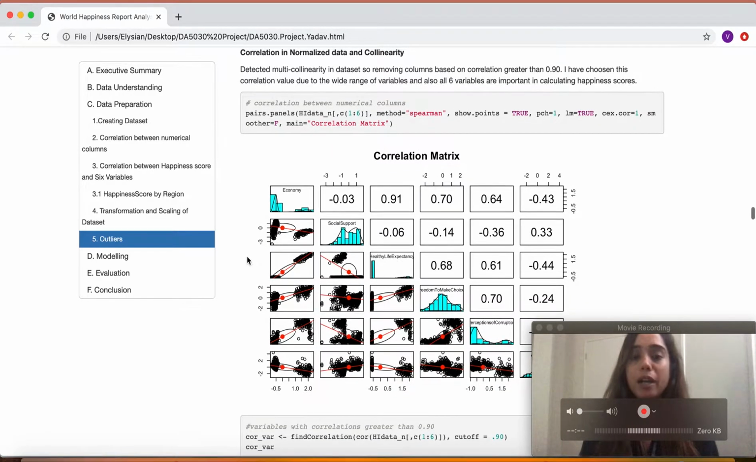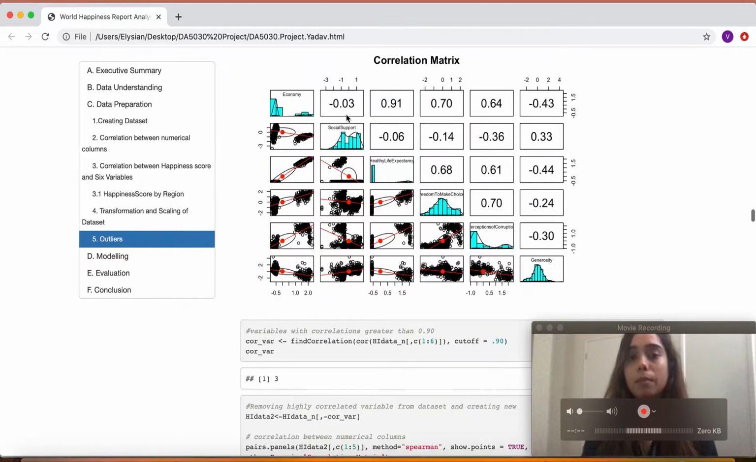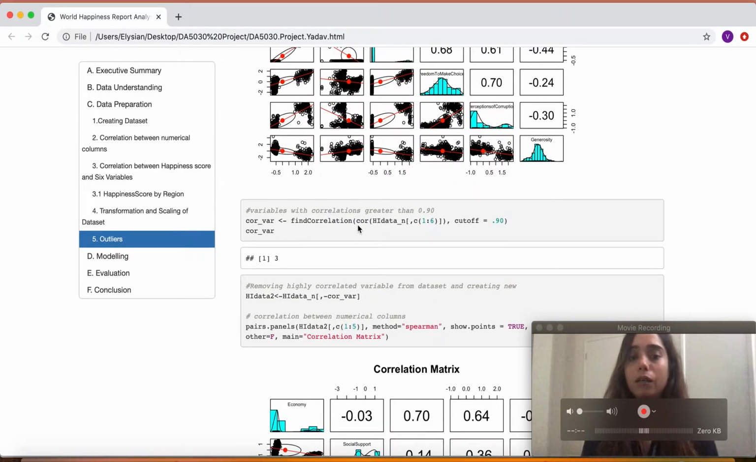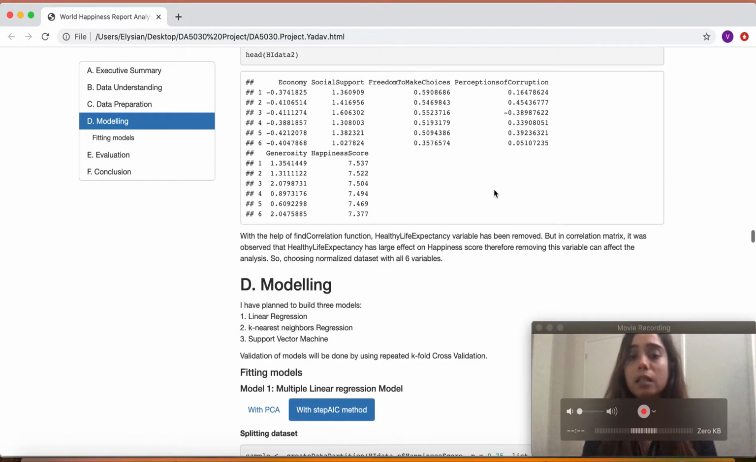Then I checked for collinearity in my normalized data set, and found out some variables were highly correlated. So I treated it with the findCorrelation function, and by doing this analysis, it deleted the healthy life expectancy variable. But during plotting the correlation matrix, I found out that the healthy life expectancy variable was highly correlated with the happiness score. So I chose to not remove it, and moved forward with my normalized data set with all six